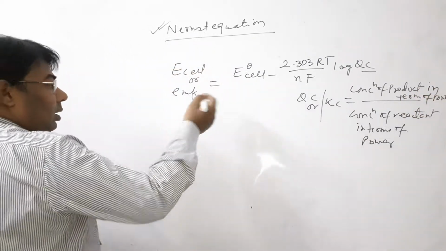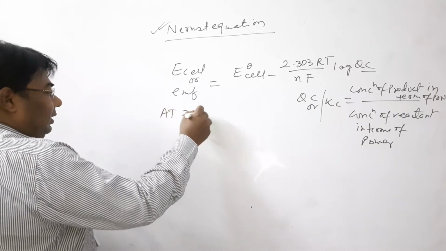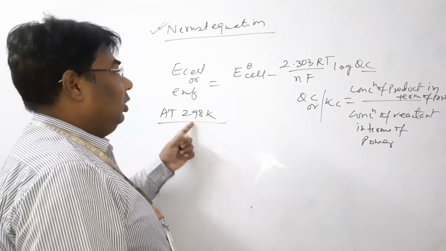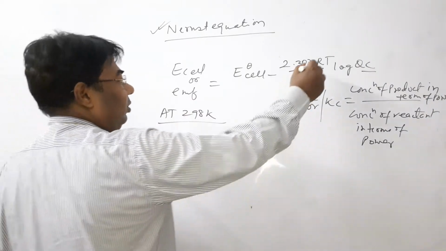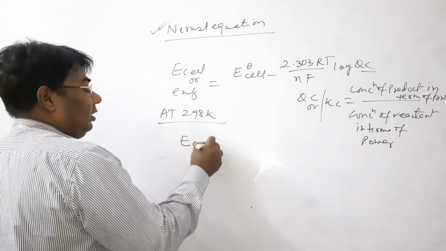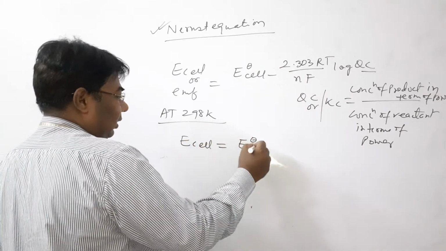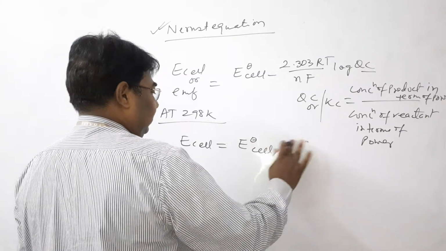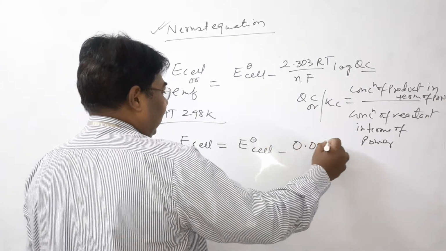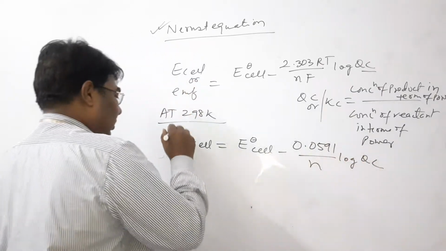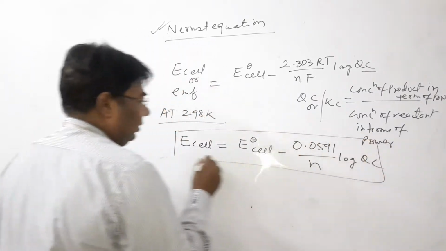Now at 298 Kelvin, in most of the questions temperature is 298 Kelvin. So in these conditions, when you put the value of T, R and F after the calculation, cell potential is equal to E naught cell minus 0.0591 by n log Qc.